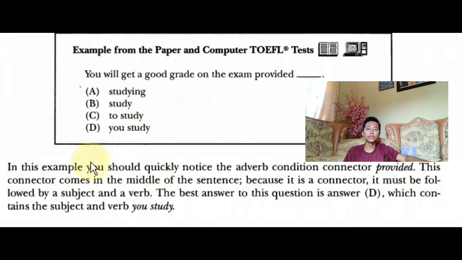In this example, you should quickly notice the adverb condition connector "provided." This connector comes in the middle of the sentence, and it must be followed by a subject and verb. The best answer to this question is answer D because it contains the subject and verb, you study. For this example, the answer is D, you study.